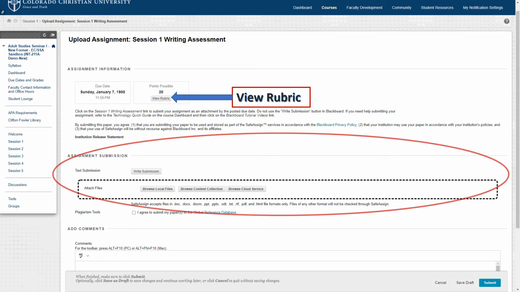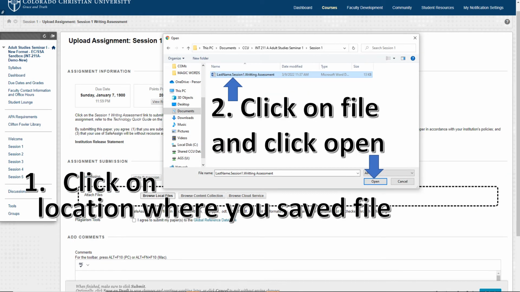Now remember what I said. I attached my file, or I saved my file to my local computer hard drive. So I would browse local files to find that. Now if you used OneDrive in Microsoft Office 365, you would use the button that says Browse Cloud Service, and you can find OneDrive there. This is much like attaching a document when you are writing an email and you attach a document to that email.